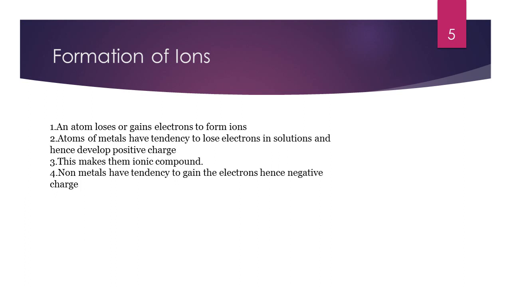If you remember, there are electrons revolving. If the metal loses electrons, it will gain a positive charge, and a non-metal, which has a tendency to gain electrons, develops a negative charge. Most metals undergo similar kinds of reactions. However, how fast or slow the reaction takes place depends on the reactivity of the metal.